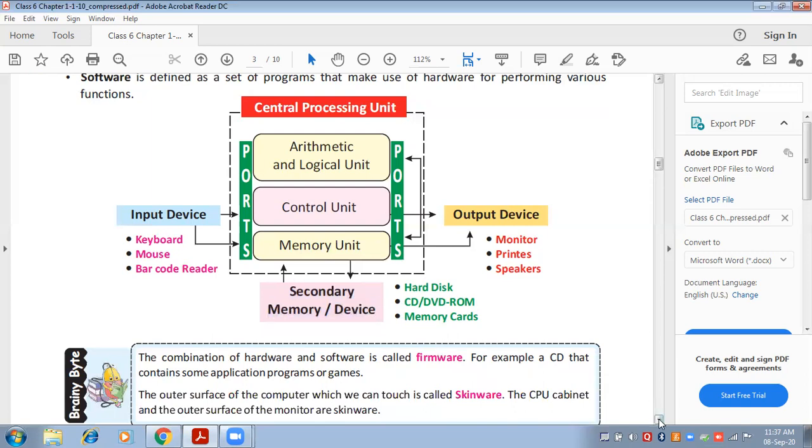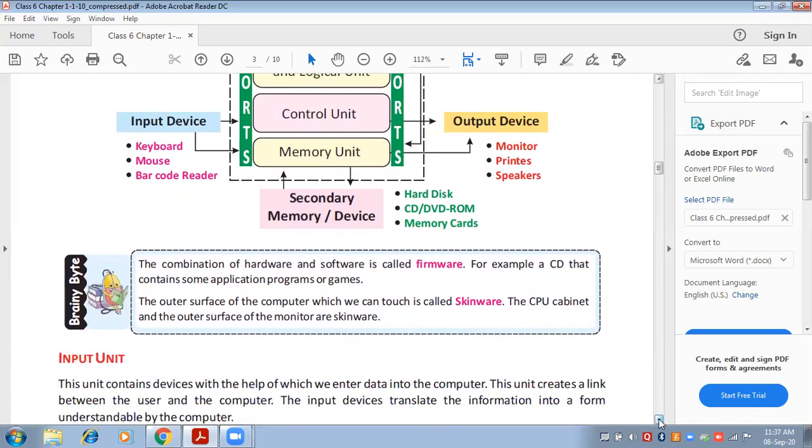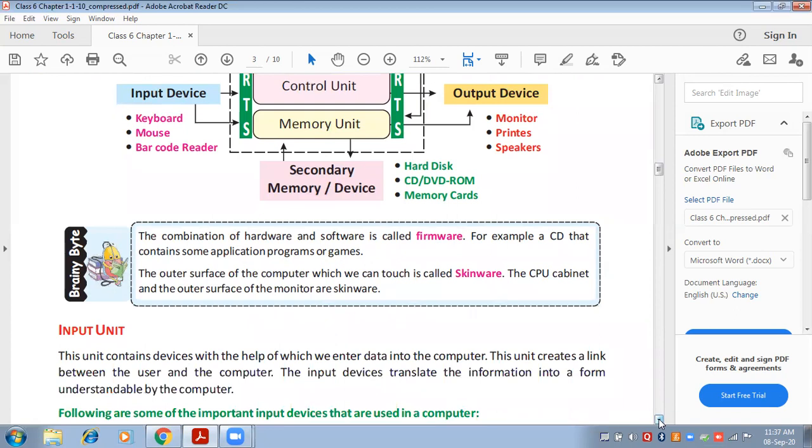Okay, next is now what is firmware and skinware. The combination of hardware and software is called firmware. So computer is made up of hardware and software parts, so all this combinedly is known as firmware. So CD is an example of firmware.